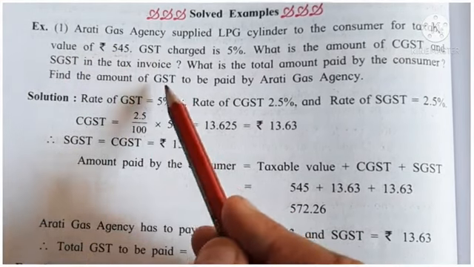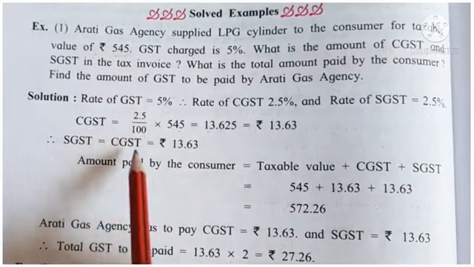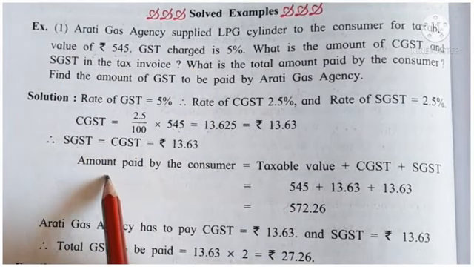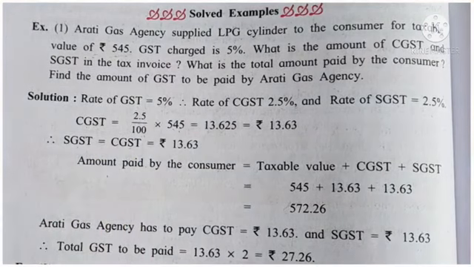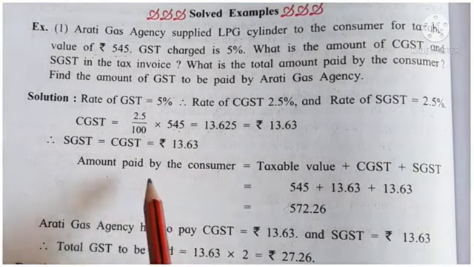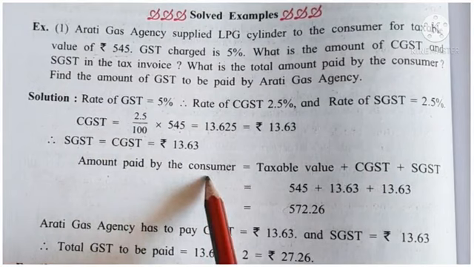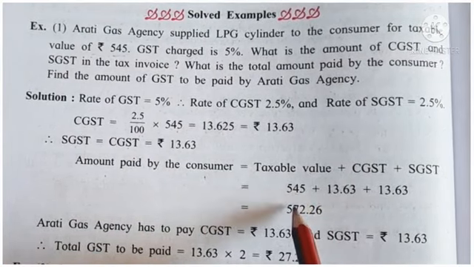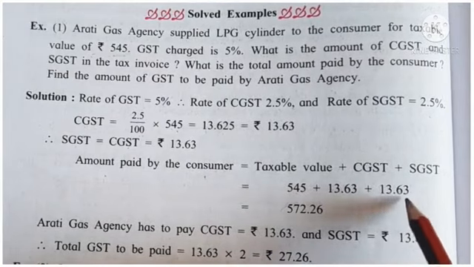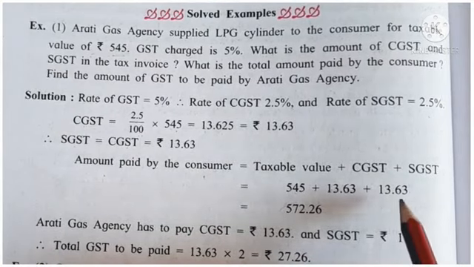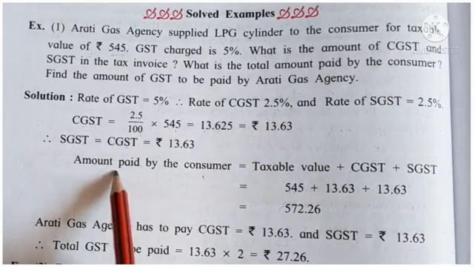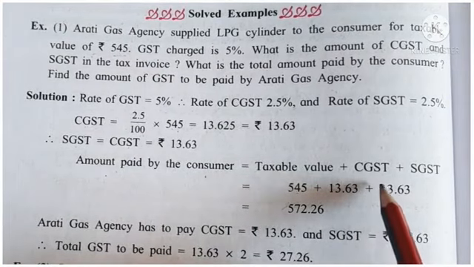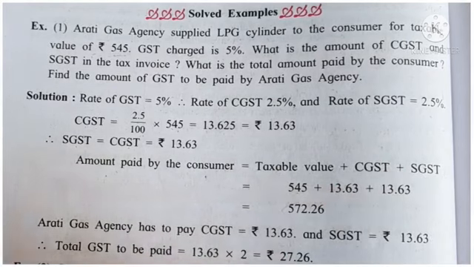Aarti Gas Agency has to pay SGST plus CGST. So total amount paid by the consumer is, how much amount does the consumer have to pay? What is the taxable value? 545. On that the consumer has to pay CGST and SGST. Means amount paid by consumer is equal to taxable value plus CGST plus SGST.